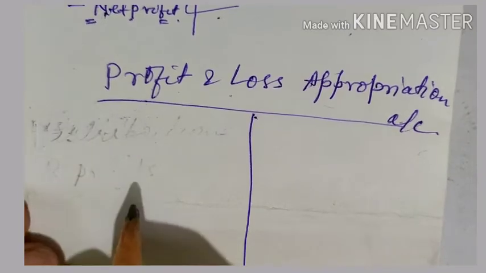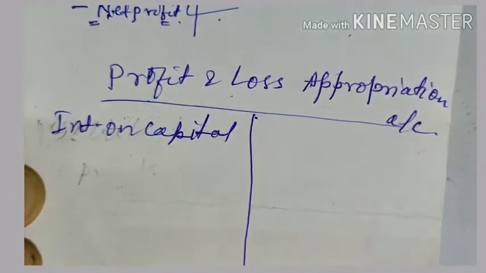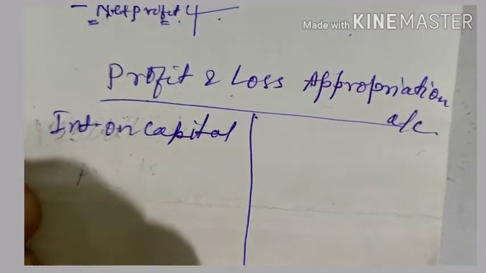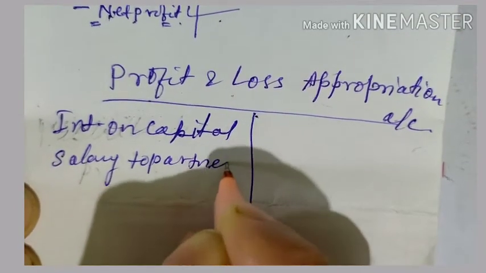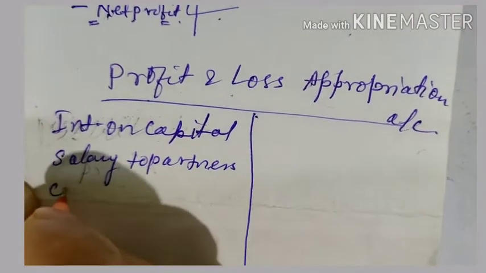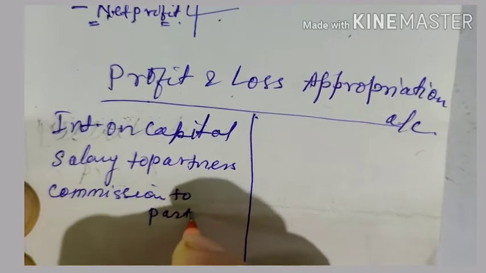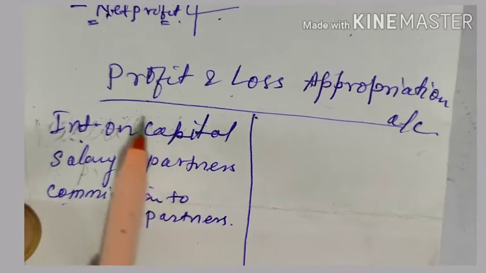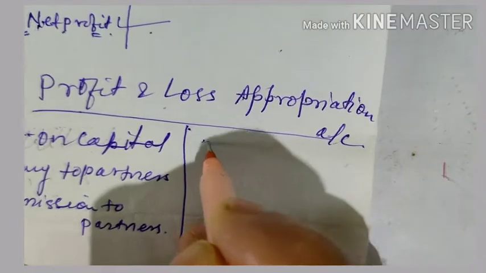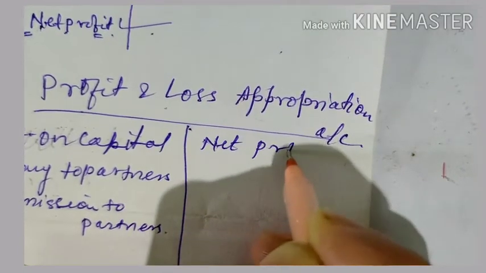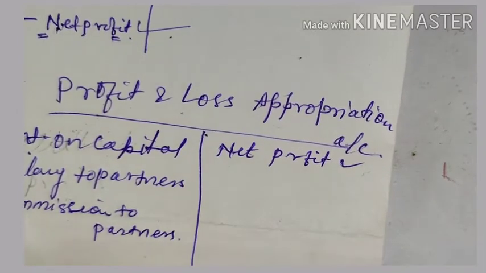Profit can be distributed among the partners in the form of interest on capital, salary to partners, commission to partners. Okay, all these are distributed or given to the partners out of profit. Here we'll write down that it is given out of profits, or net profit will be written on the credit side. So you have a net profit here.